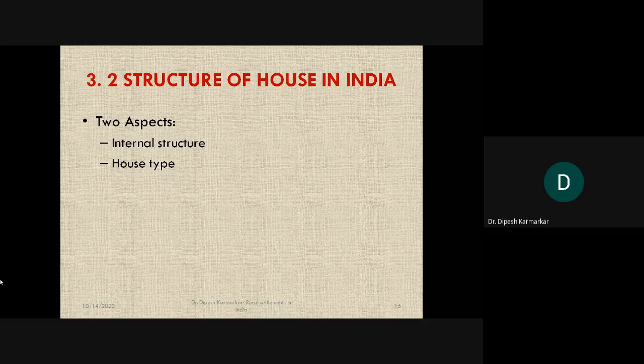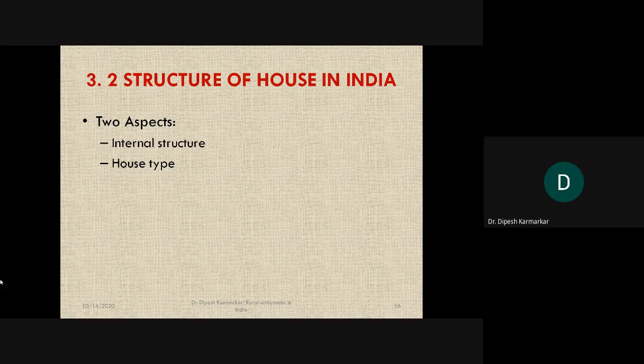Now, structure of house can be understood in two ways. One is the internal structure. Okay, what do I mean by internal structure? Internal structure means the arrangement of rooms. Every house has a certain geographical area, and how that area has been used. In the same geographical area you can have 2 rooms, 3 rooms, or 4 rooms, and you can decide which room will be in which part of the house: where will be the kitchen, where will be the living room, where will be the bedroom, and where will be all other different functional parts of your house. That is what internal structure is all about.